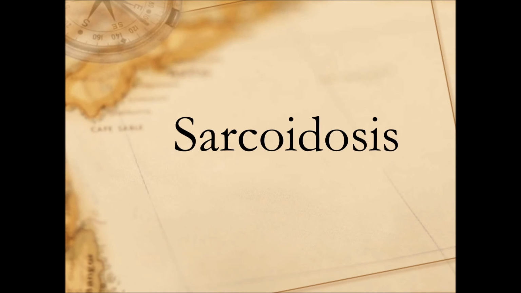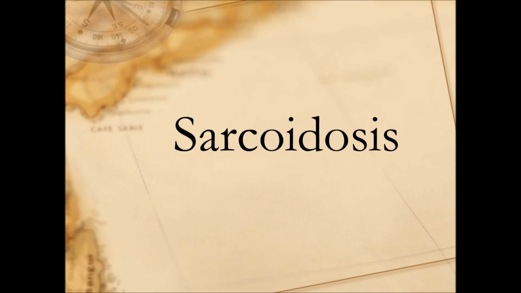Also let us talk about systemic corticosteroid. In severe disease, we can use prednisolone 20 to 40 milligrams per day for 6 months, and it should be withdrawn gradually.